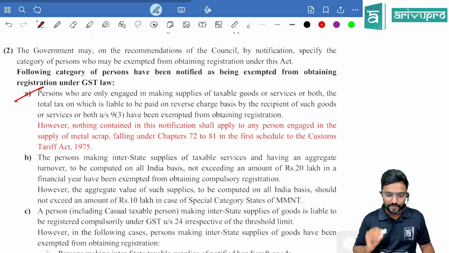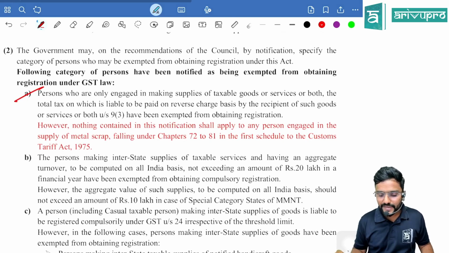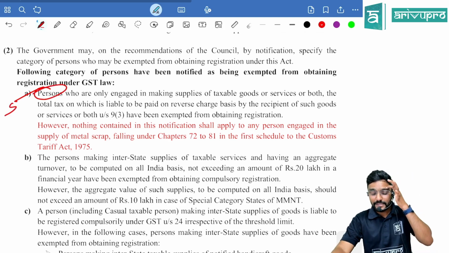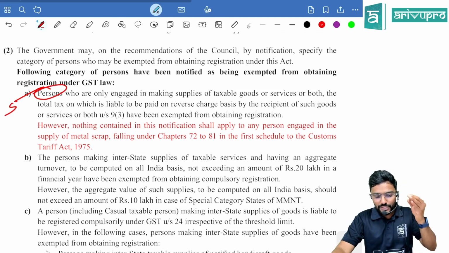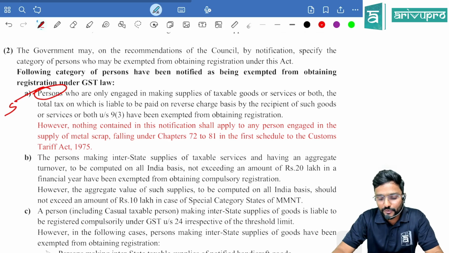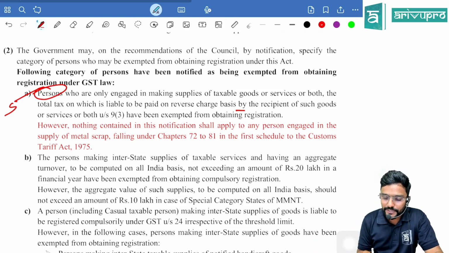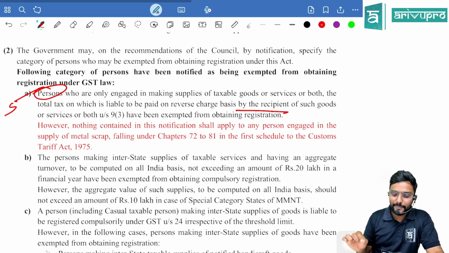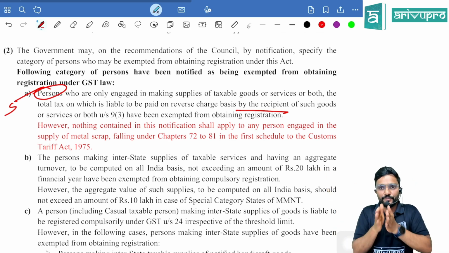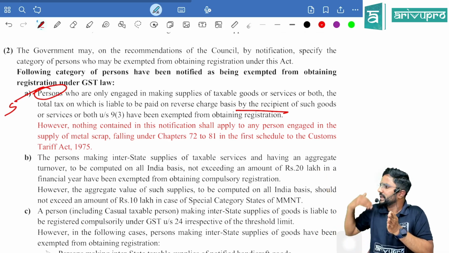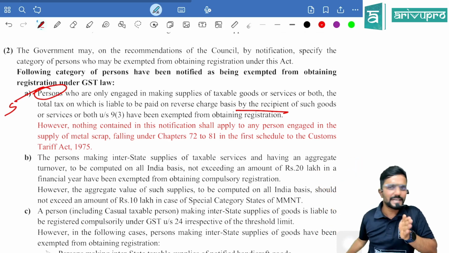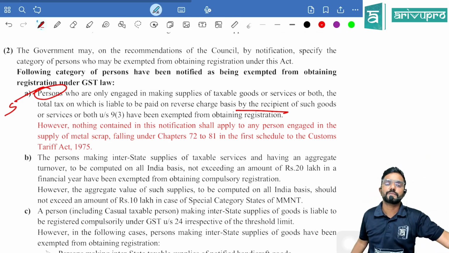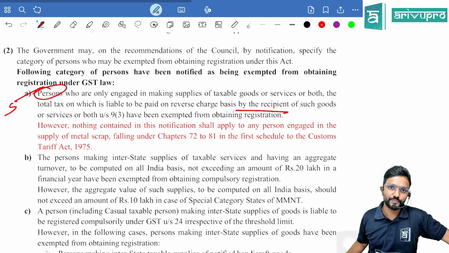Let me read it. Persons who are only engaged in making supplies, so who is this person? Suppliers of taxable goods or services or both, the total tax on which is liable to be paid on reverse charge basis by the recipient under section 9(3), have been exempted from obtaining registration. So if I am a supplier providing only goods or services which are always taxable under RCM, the registration turnover limit also is not applicable for me. I am completely exempt from registration.